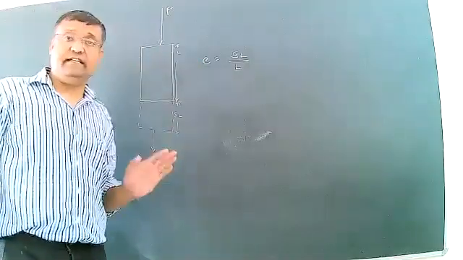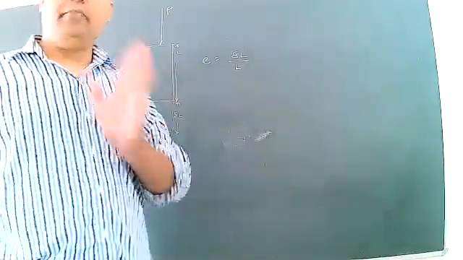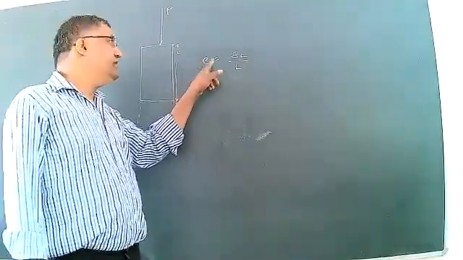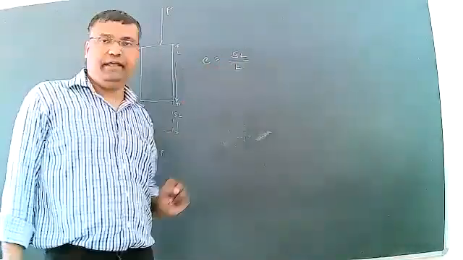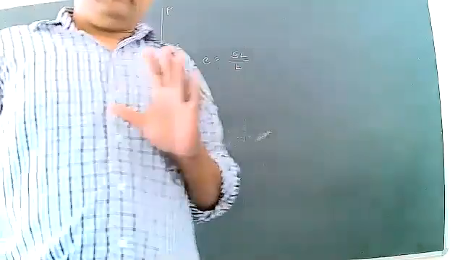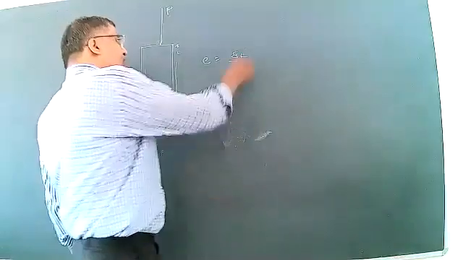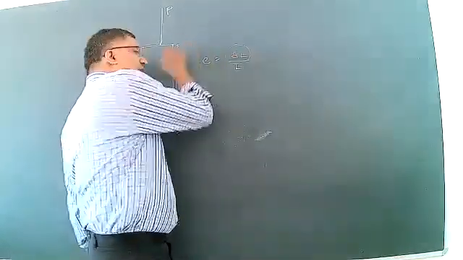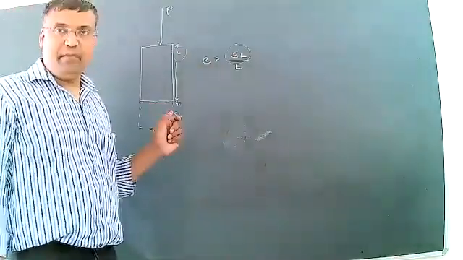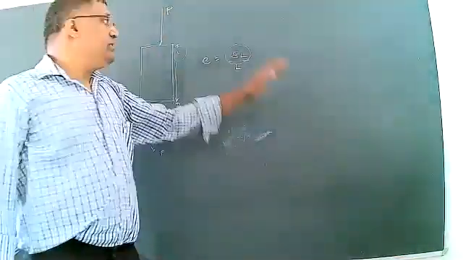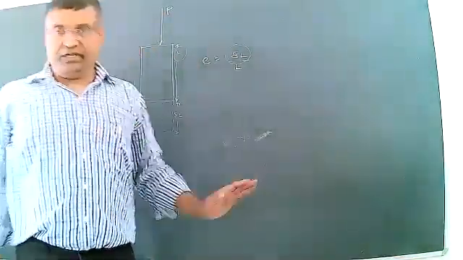Simple strain or only strain is represented mathematically by small e, that is equal to delta L upon L. Strain has no unit, because if you consider the unit of length is mm, then the same unit for change in length, that is mm, cancels, and that's why strain has no unit.